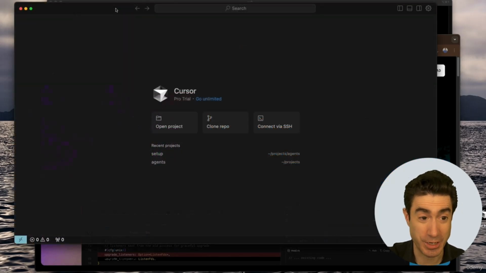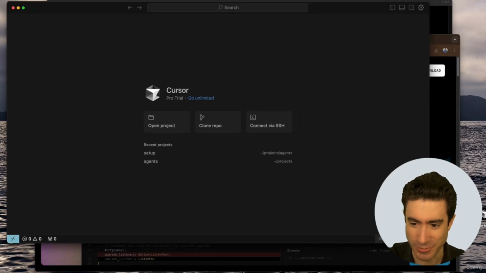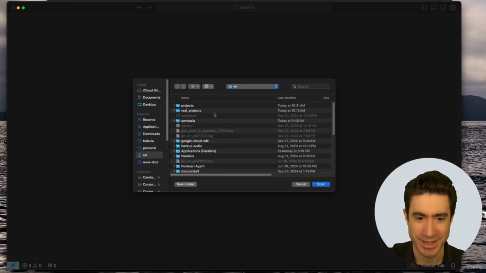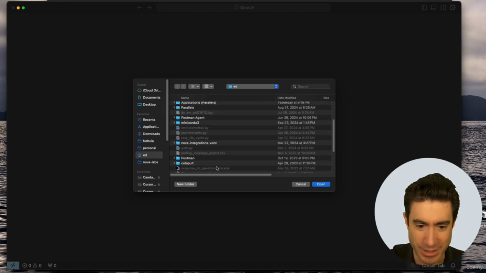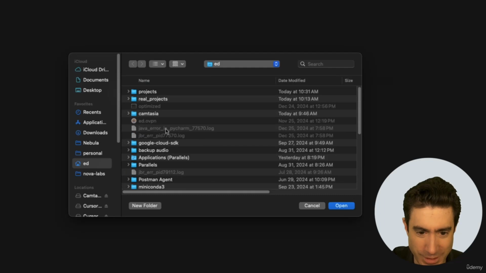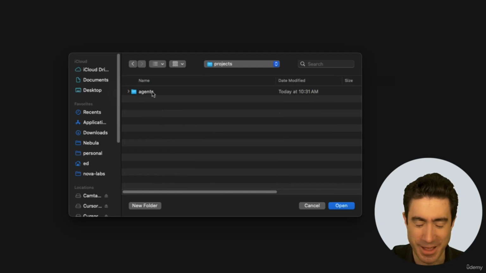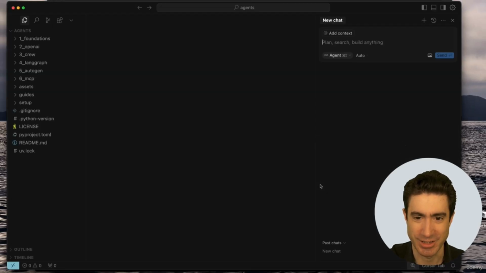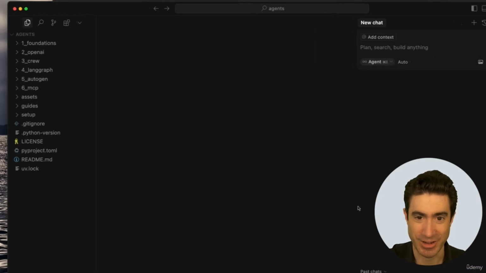Okay, so once you've opened up Cursor, freshly installed, this is what it should look like, a nice big empty screen. And we're going to press the Open Project button right here. And we're going to then navigate to Projects, wherever that is. I guess it's going to be at the top, Projects, and then Agents, which is the new folder that we've just installed. This is known as the project root folder. Here it is. And then we're going to press Open. And here it is, Cursor opens up.